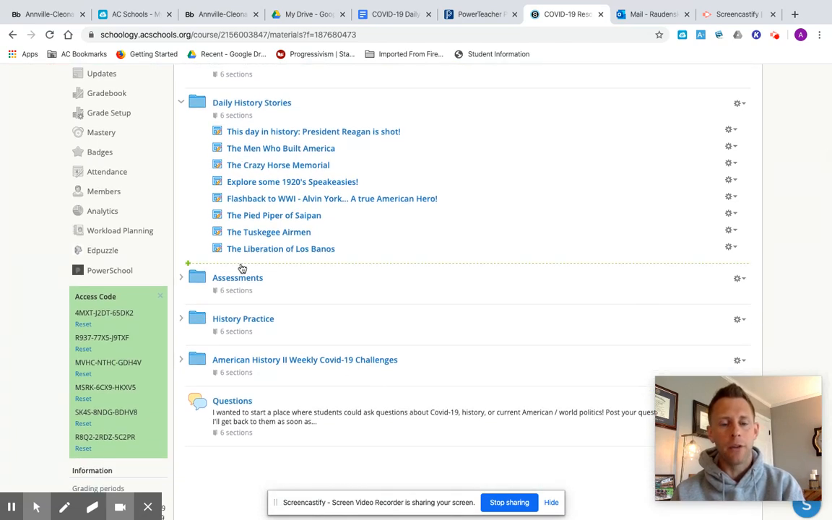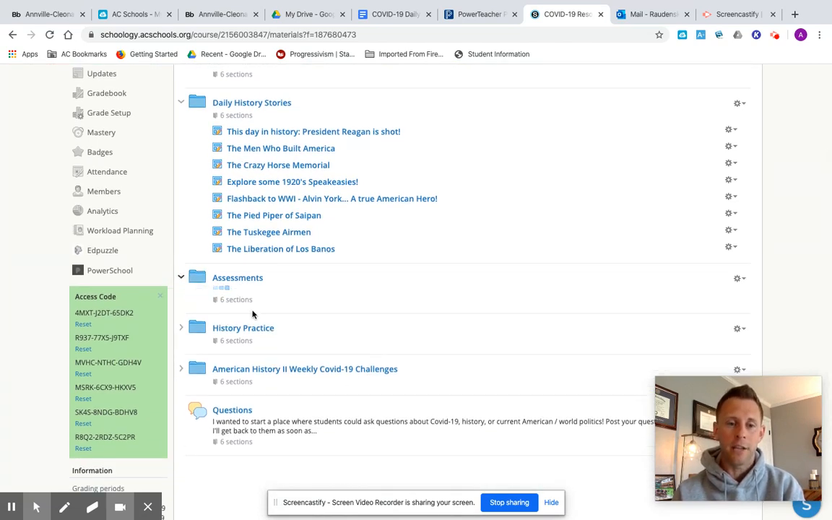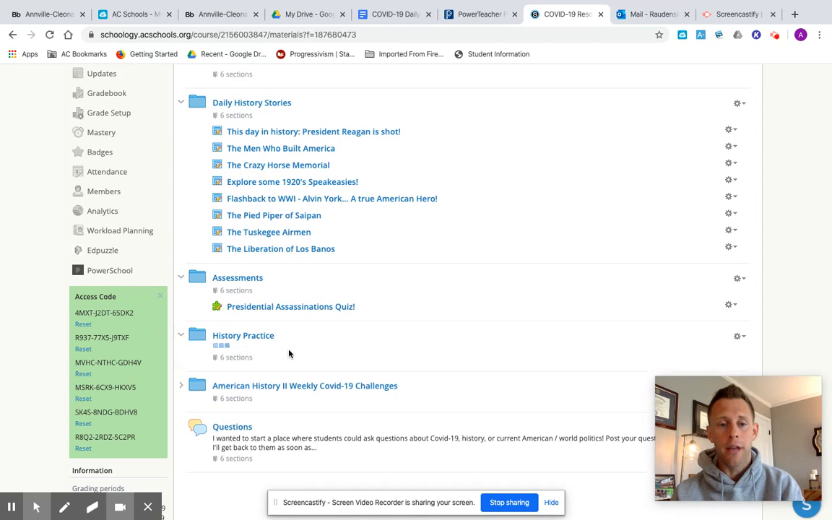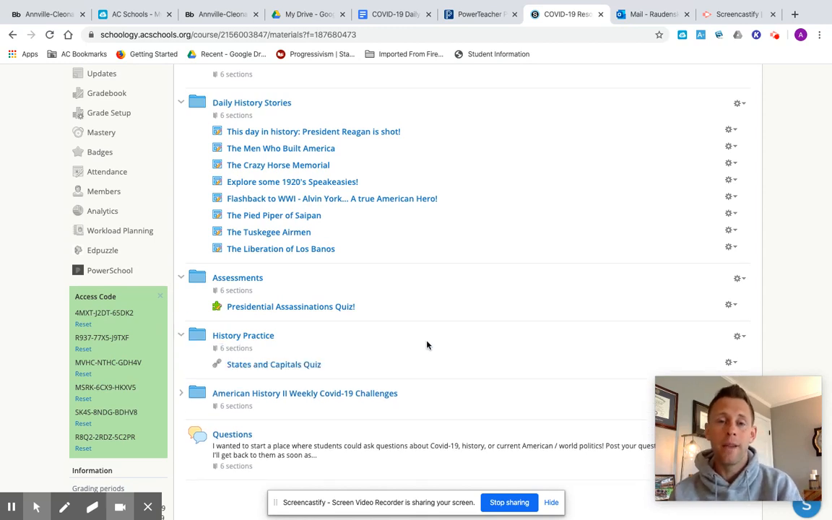But as you scroll down, you'll notice there are some other folders in here. The assessments folder is going to have in there any little quizzes or quick checks or assignments, things that I'll give you guys feedback on. In this case, it's that presidential assassinations quiz, just a little 5-question quick check from the reading on Monday. You'll also notice that there's a history practice folder. Wednesday's assignment is to practice your states and capitals. In there, again, are just some resources on states and capitals and a states and capitals game on the internet that you can check out on your own.